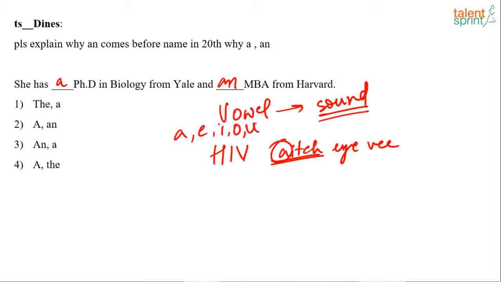So we are talking about these sounds, anything that has these sounds. When we are talking about HIV, we do not say a, we say an. So that's why we say an HIV patient.